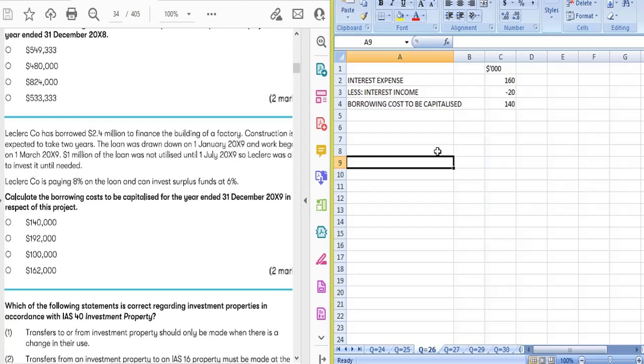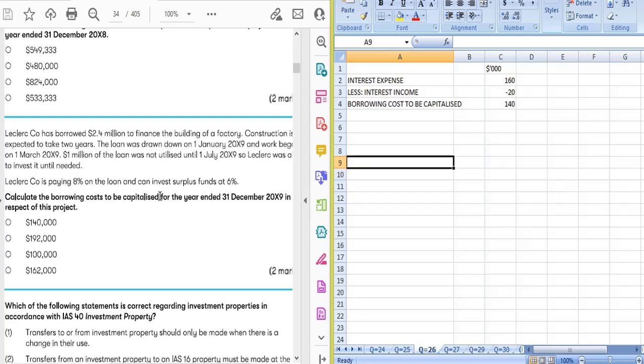Similarly, in the question, 1 million of the loan was not utilized until the 1st July 20X9. So the company has invested it until needed and is earning interest on this amount, right? So when we calculate the interest expense which we are paying on the loan we have taken, we will deduct this interest income. We won't capitalize this interest income, so we will deduct this amount from the interest expense.